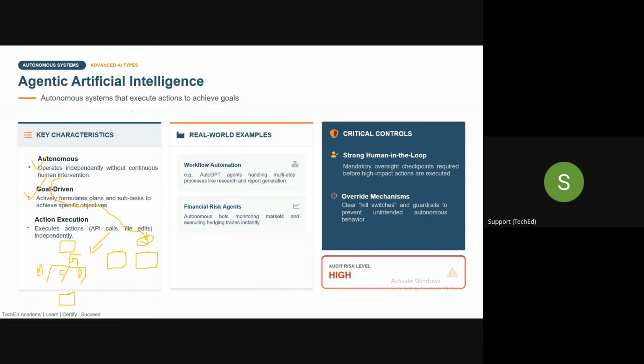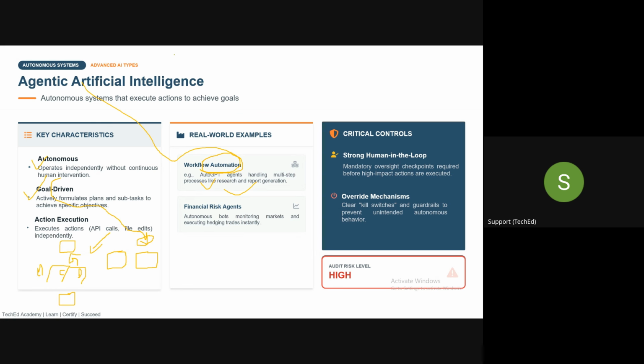So the objective of using agentic AI is automation, which can handle multiple-step processes. For example, it can do the research as well, and after the research, it can do the report generation as well. So that is the use of agentic AI, I'll say.